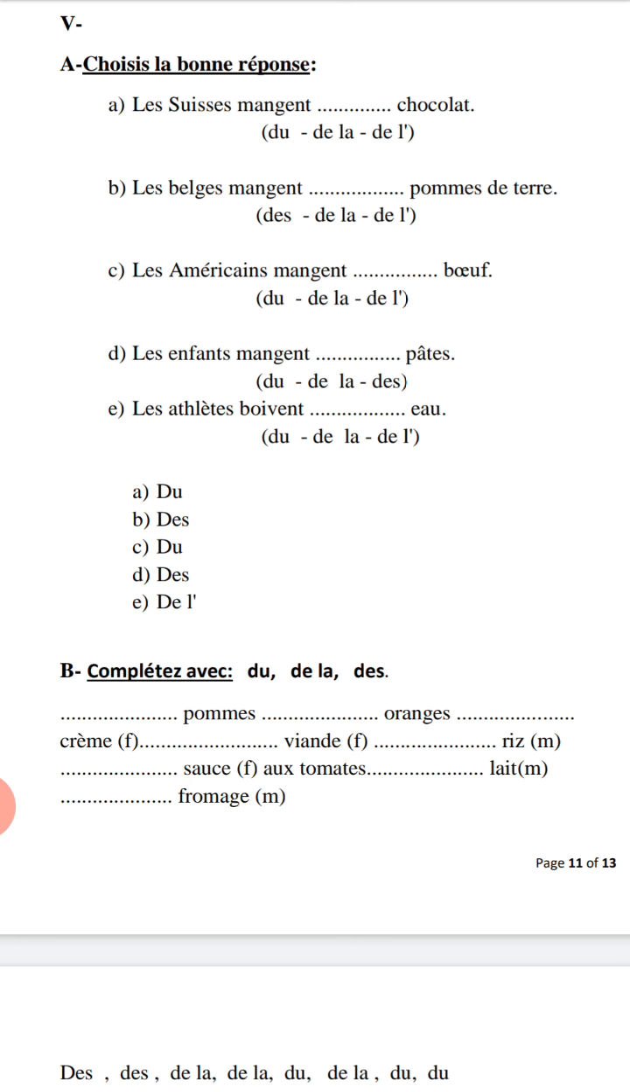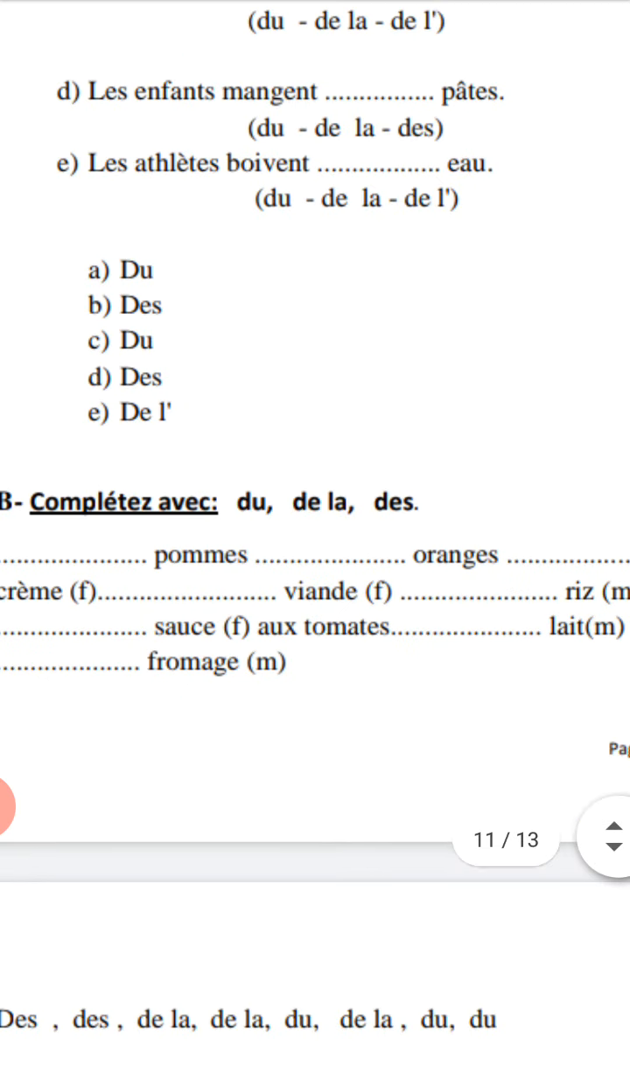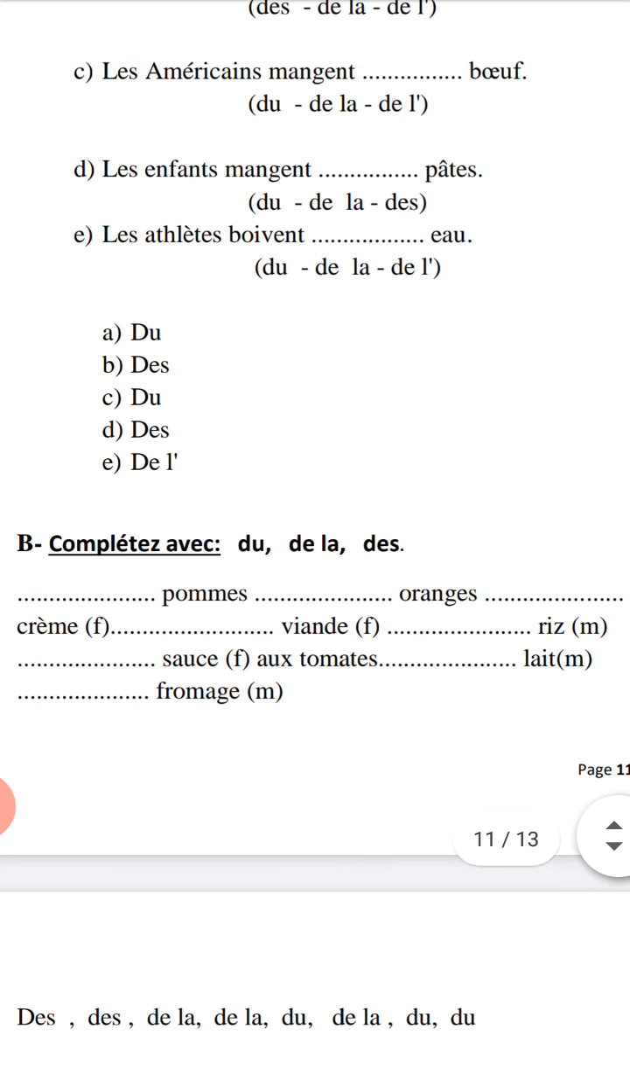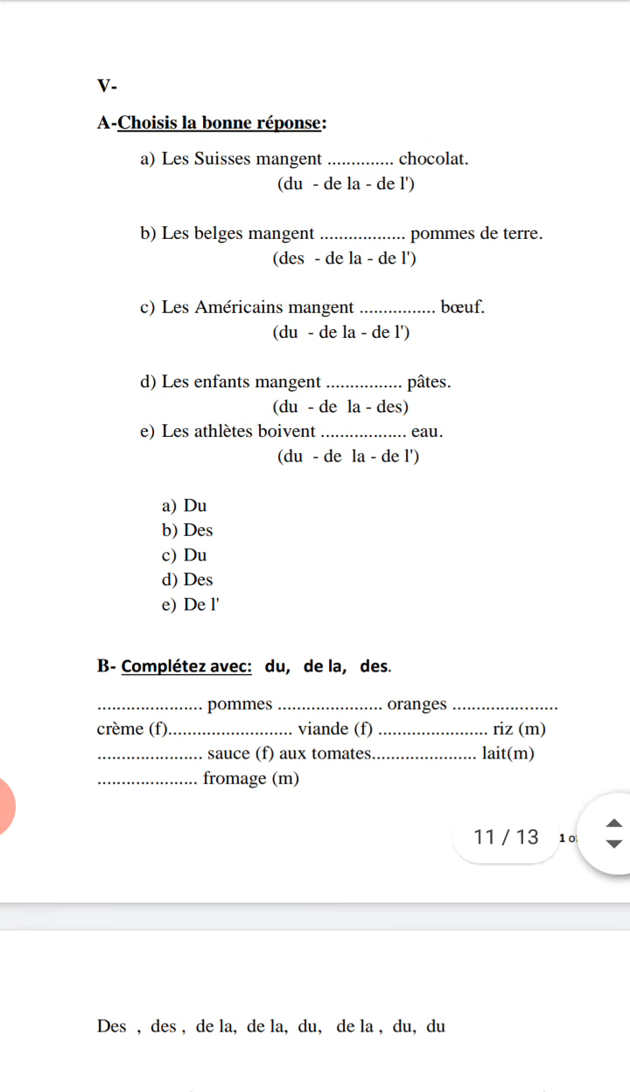Before orange, orange S. You have S, so you should write des before. What about crème? Crème féminin, so de la before. De la before. What about viande? Viande here you have F also féminin like crème. De la. Riz, rice, masculin. Du. Sauce tomate, sauce féminin. So before what? De la. Lait, masculin singulier. Lait refers to masculin. Du before. Fromage, masculin also. So you should write before du likewise. Okay? I hope you understand les articles partitifs.